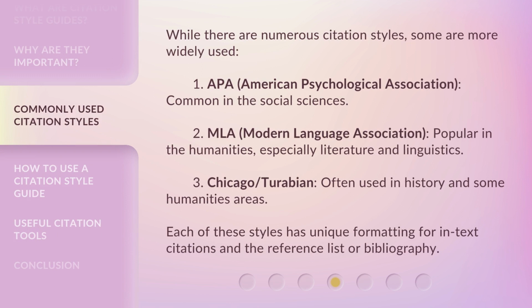While there are numerous citation styles, some are more widely used. 1. APA, American Psychological Association, common in the social sciences. 2. MLA, Modern Language Association, popular in the humanities, especially literature and linguistics. 3. Chicago, Turabian, often used in history and some humanities areas. Each of these styles has unique formatting for in-text citations and the reference list or bibliography.